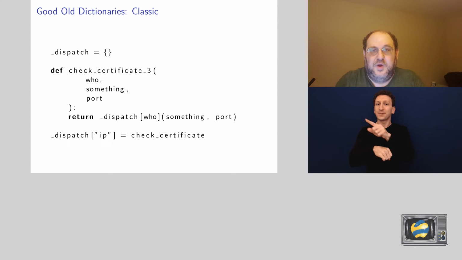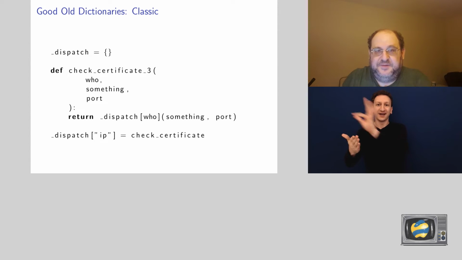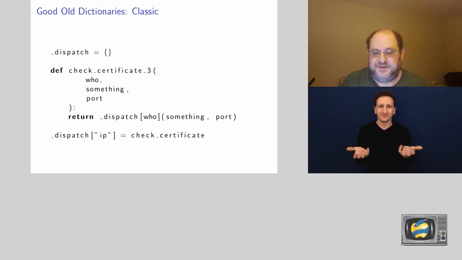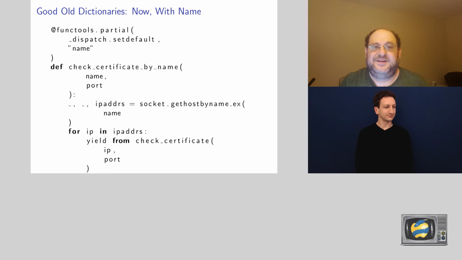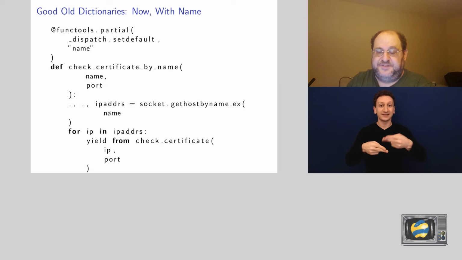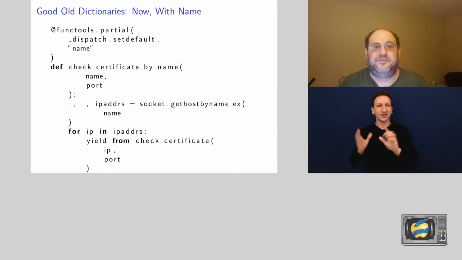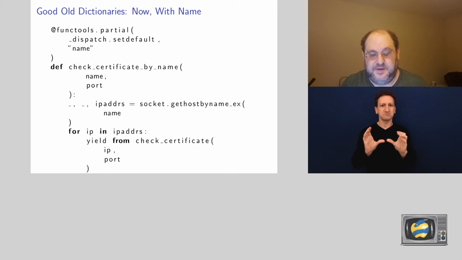And we already know what to dispatch if someone tells us the IP. We already wrote that function. So let's put it in here. And with a little bit of gunk, a little bit of improvisation, and a little bit of set default, we even got a decorator. So we can decorate it and say this dispatches based on name. So check certificate by name, and then we do the get host by name, and we check all the IPs. Everything looks great. Excellent. The implementation is wonderful.